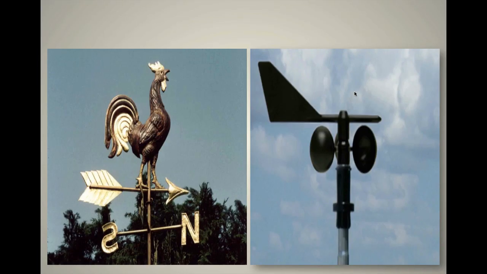Look at a wind vane. Now, that's the real old school one, with the chicken or the rooster on the roof of the barn or some country houses. But it just measures direction. It measures which direction the wind is blowing. So if the wind is blowing north, boom, the wind vane is going to point north. If it's blowing south, it's going to point south. A wind vane measures wind direction.